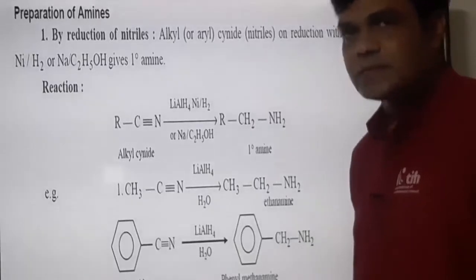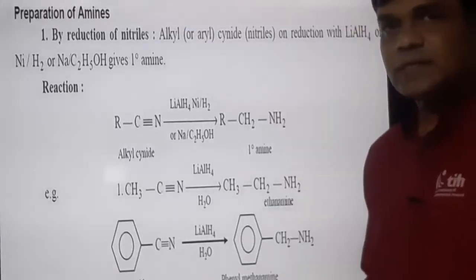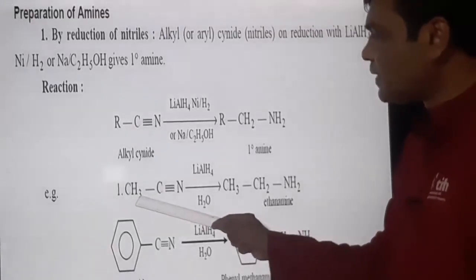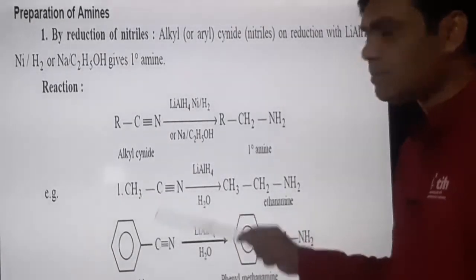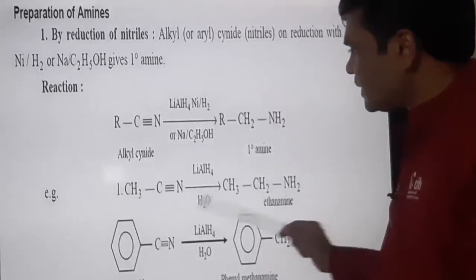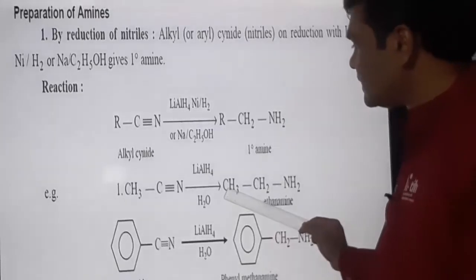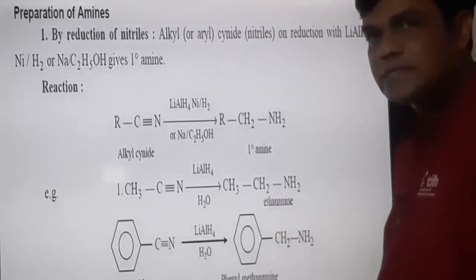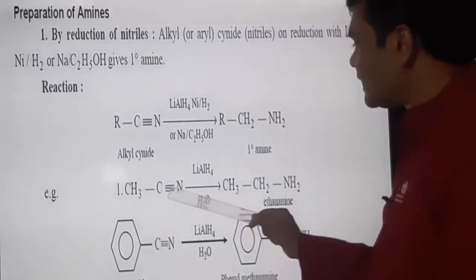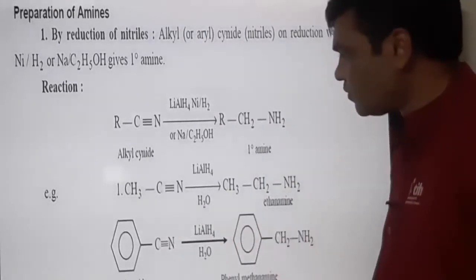Addition of hydrogen is called a reduction. So here cyanide is converted to CH2NH2, that is why it is called a reduction reaction, addition of hydrogen. Now see this specific example, it is methyl cyanide, CH3 C triple bond N, methyl cyanide or methyl nitrile. On reduction, C triple bond N is reduced to CH2NH2. So what we get? Ethanamine. CH3CH2 means it is ethane, replace E by amine, so it is ethanamine. Methyl cyanide is also called methyl nitrile or cyanomethane.